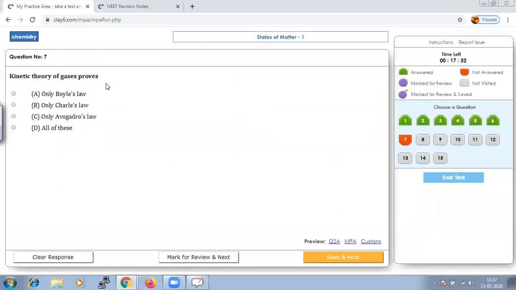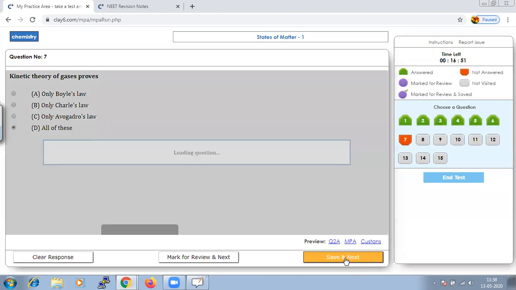And kinetic theory of gases proves, of course, from the given option it should immediately strike us that the kinetic theory of gases formula is going to prove all the following laws: your Boyle's law, Charles' law, Avogadro's law, Dalton's law of partial pressure, as well as Graham's law of diffusion. All these laws are proved by kinetic theory, hence here the option should be all of these. Let us save that and go to next.